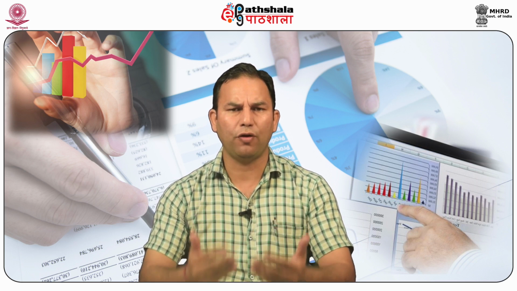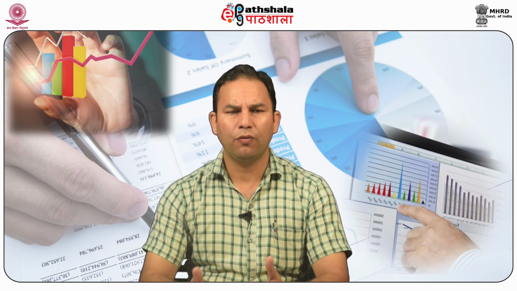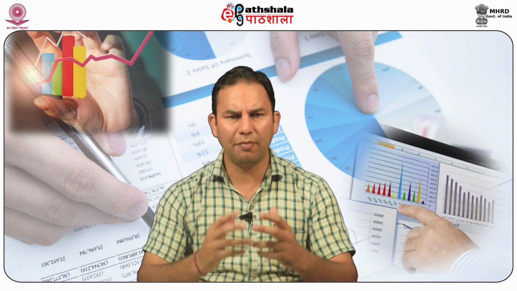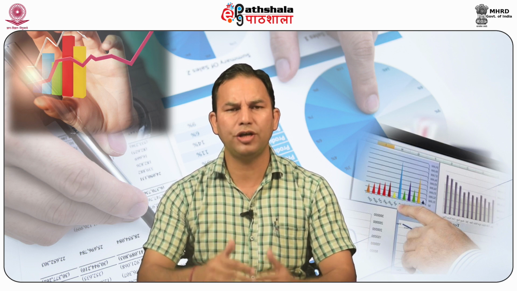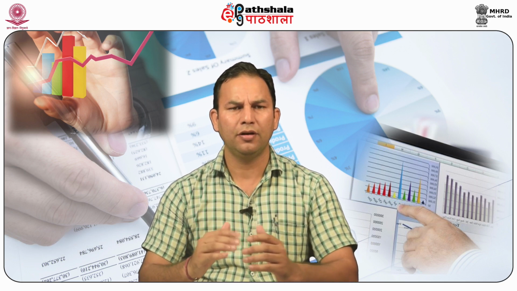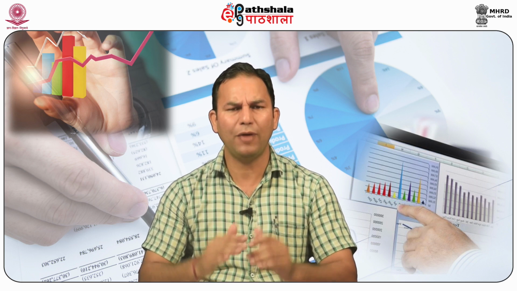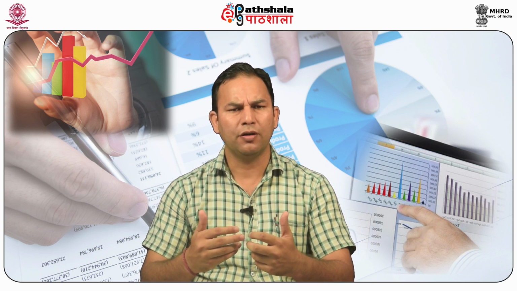According to Section 2(40) of the Companies Act 2013, financial statements in relation to a company include a balance sheet, a profit and loss account or statement of profit and loss, a cash flow statement, a statement of changes in equity if applicable, and any explanatory note annexed to or forming part of any document referred to in subclauses 1 to 4.